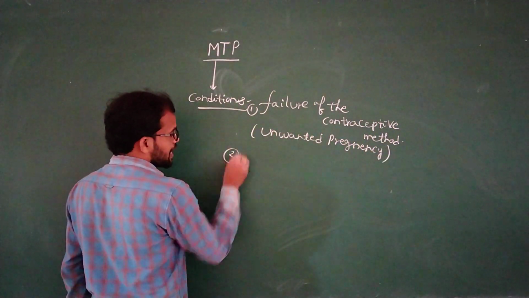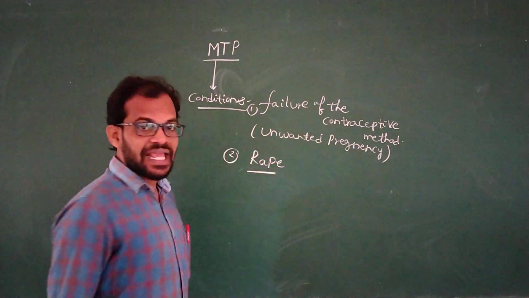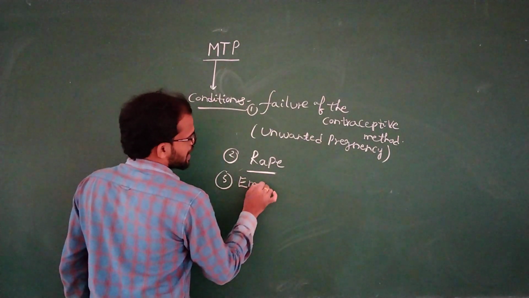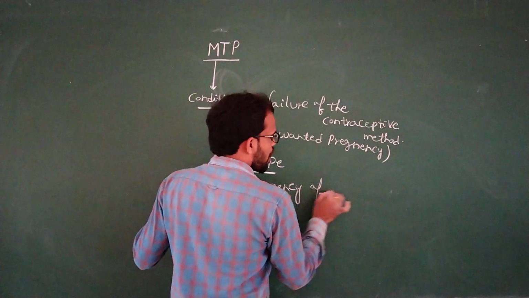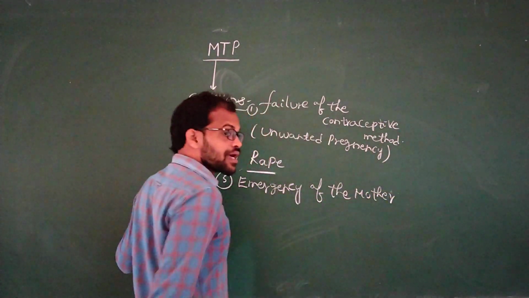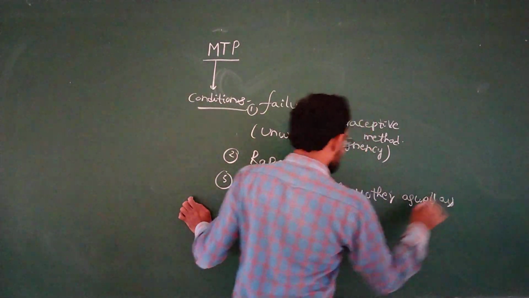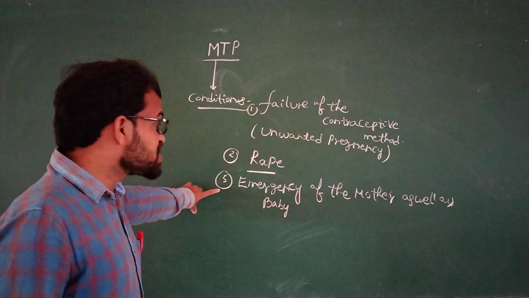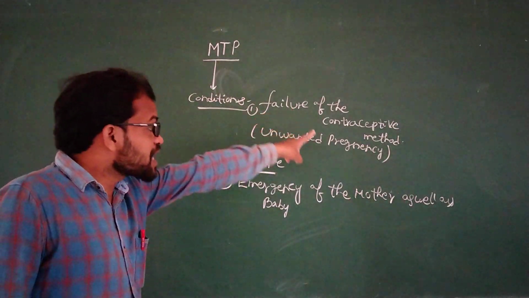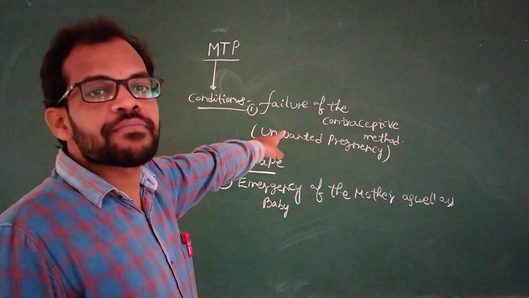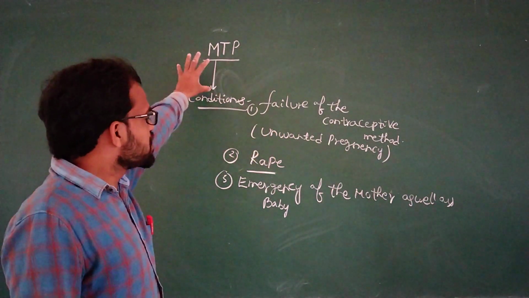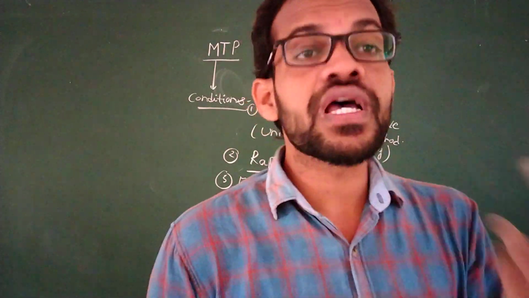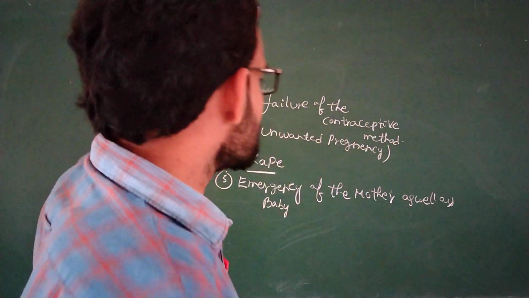For example, in rape cases we also go for MTP. Another condition is an emergency of the mother or baby, which may affect both. In an emergency condition you go for MTP. So: failure of a contraceptive method, unwanted pregnancy, rape cases, and emergencies where the mother, the baby or both may die. At that time MTP is legalized.